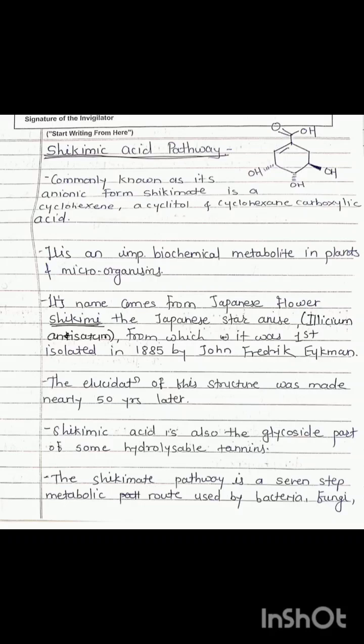of some hydrolyzable tannins. The shikimate pathway is a 7-step metabolic route used by bacteria, fungi, algae, parasites and plants for the biosynthesis of aromatic amino acids, that is phenylalanine, tyrosine and tryptophan. These three are the compounds formed in the shikimic acid pathway, that is phenylalanine, tyrosine and tryptophan. So we will discuss these pathways stepwise.